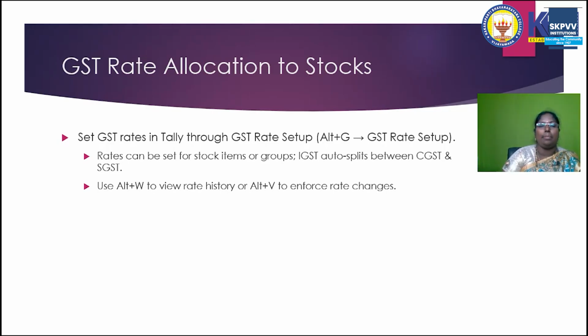At the 5% rate, it is 2.5% for CGST and 2.5% for SGST. They create ledgers with names like SGST 2.5, CGST 2.5, SGST 9% and CGST 9%. It's completely your wish, but whatever you mention, the under is duties and taxes. That is the important thing.